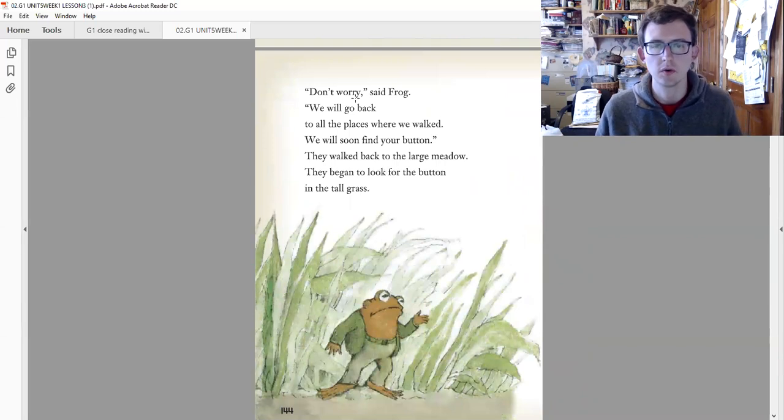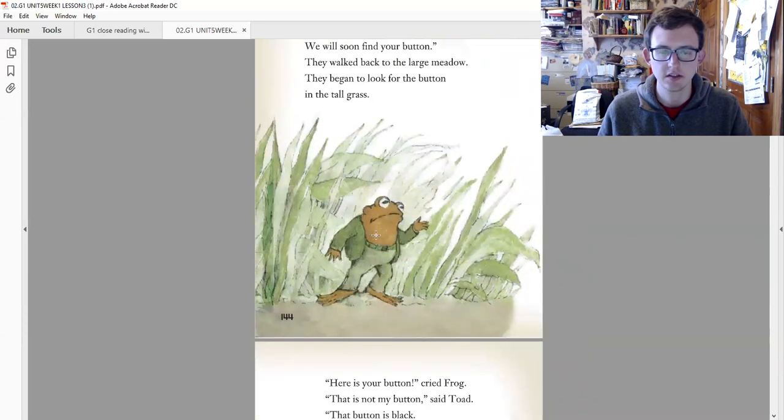So, don't worry, said Frog. We will go back to all the places where we walked. We will find your button soon. They walked back to the large meadow. They began to look for the button in the tall grass.